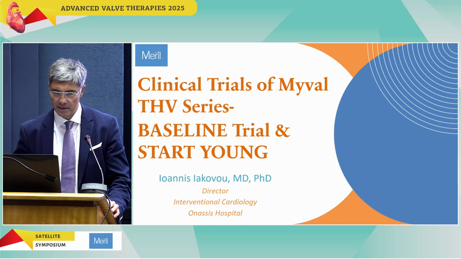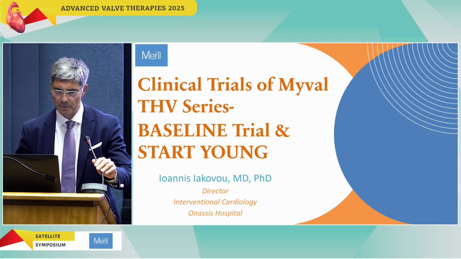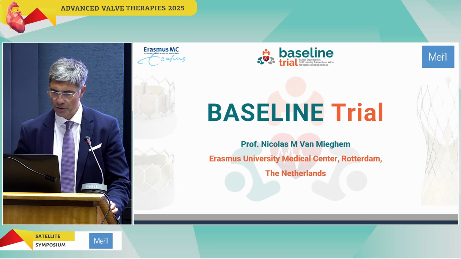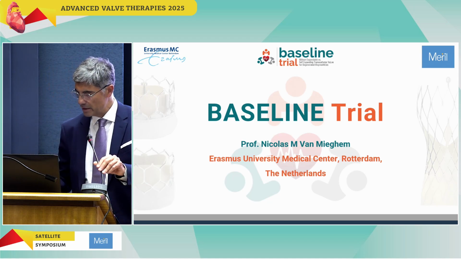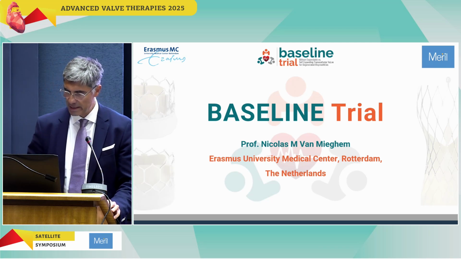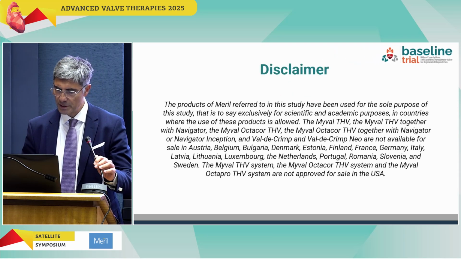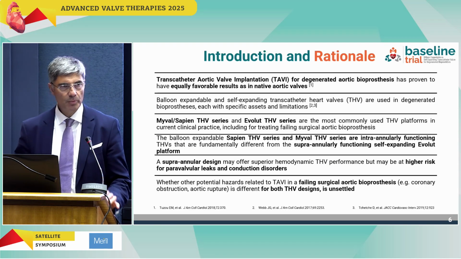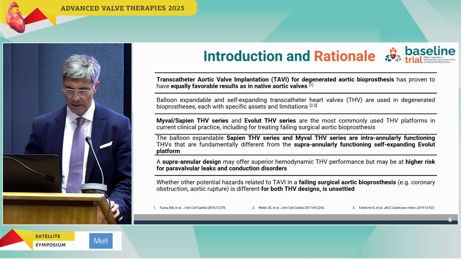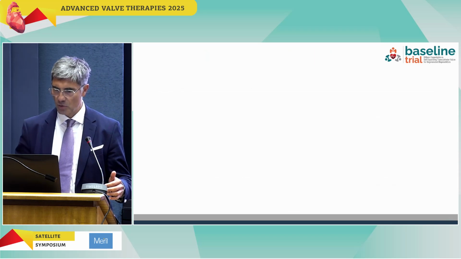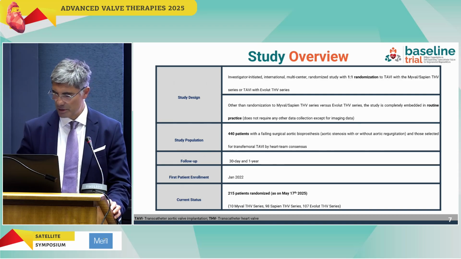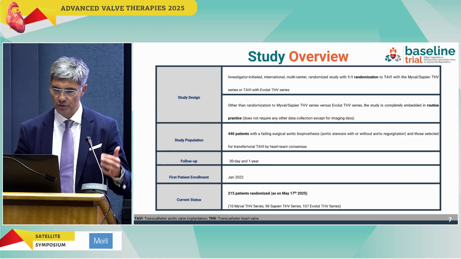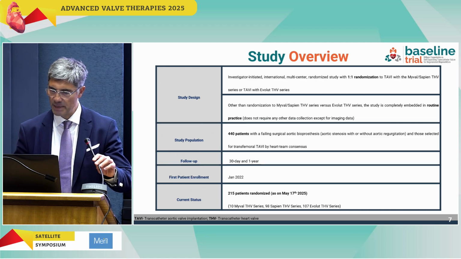It's the BASELINE study, started maybe 3 years ago. So it's a randomized study. The PI is Nicolas Van Mieghem from Thorax Center, and we just showed today one case enrolled in the BASELINE study, treated with a Sapien valve. So basically, it's a randomization between balloon expandable valves, Sapien or Myval, compared to the self-expanding platform of Evolut R. So it includes 440 patients,